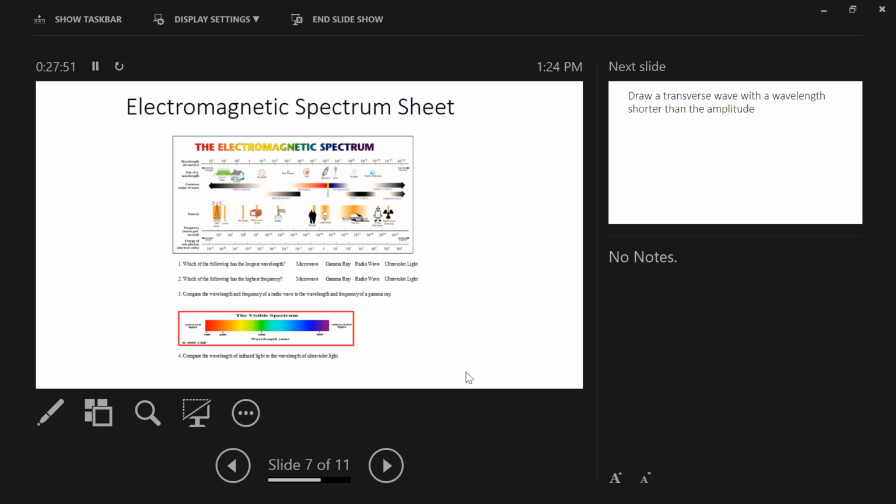And then look at some of these, like radio waves. Radio waves, the wavelength on this, 10 to the third power. So that would be 1,000 meters. So a wavelength of 1 kilometer.